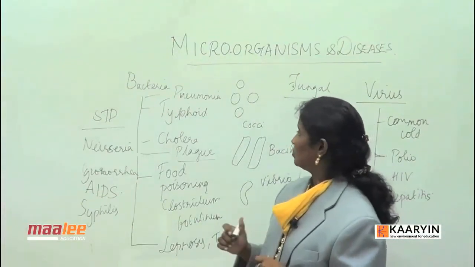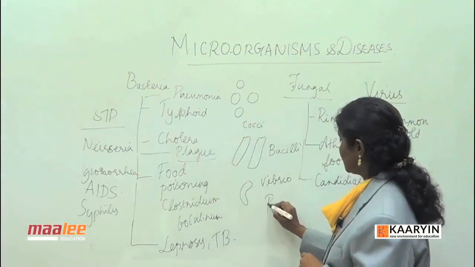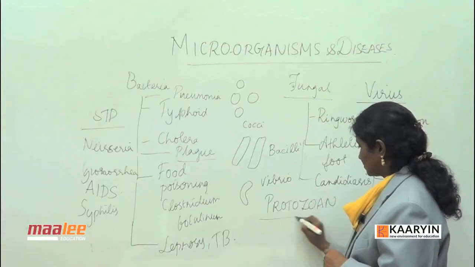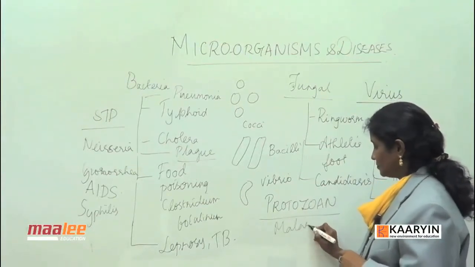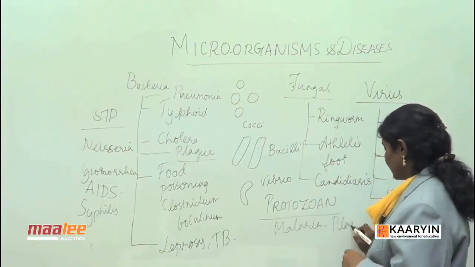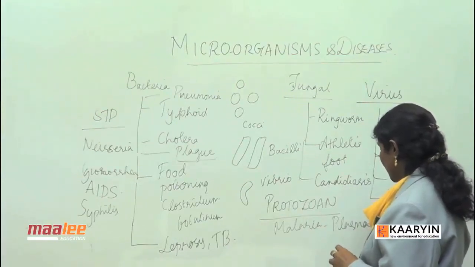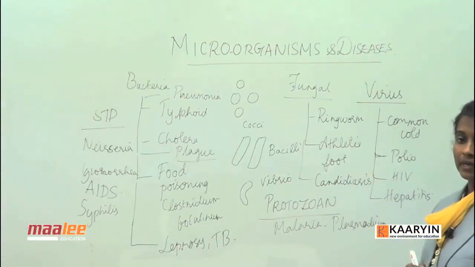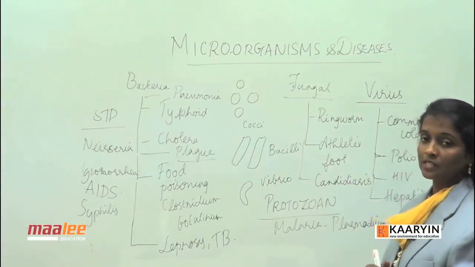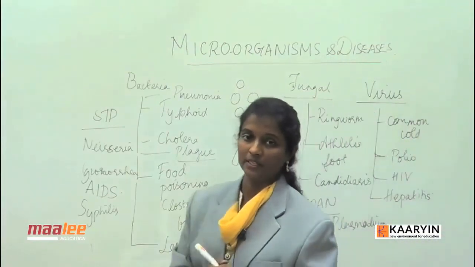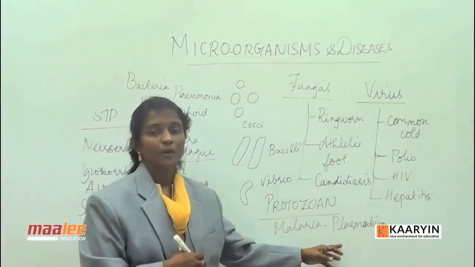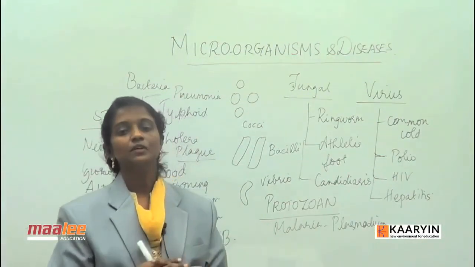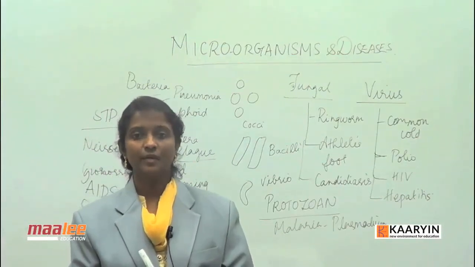Other diseases include protozoan diseases, like the common malaria. Malaria is caused by Plasmodium. There are 4 species of Plasmodium, as we are aware: Plasmodium vivax, Plasmodium ovale, Plasmodium malariae and Plasmodium falciparum. Plasmodium falciparum causes malignant malaria. Vivax, ovale and malariae cause benign malaria. The most severe of all malaria is Plasmodium falciparum.